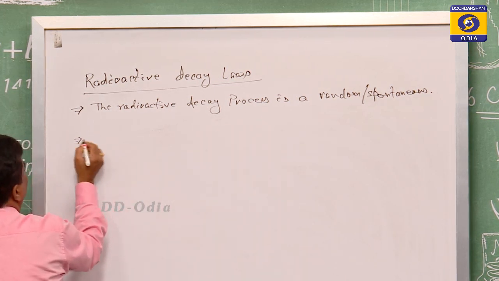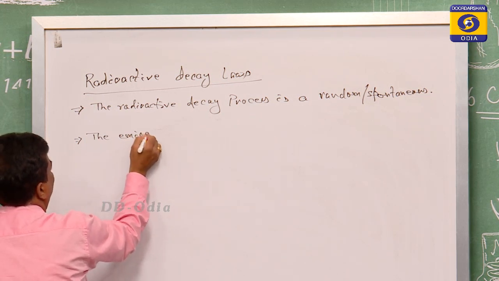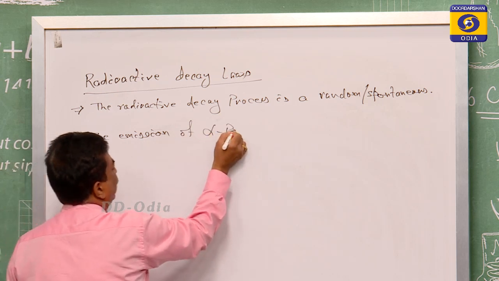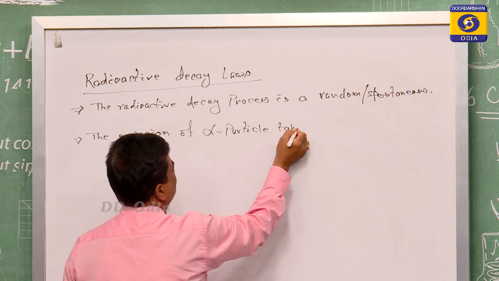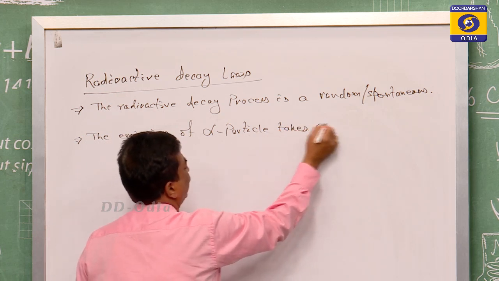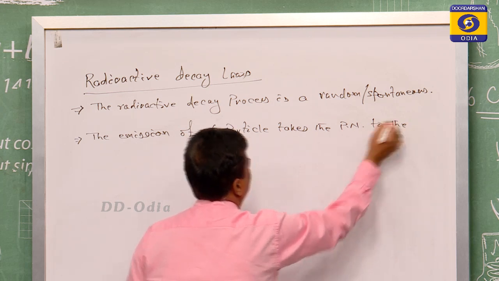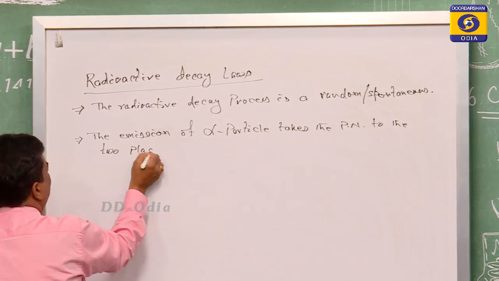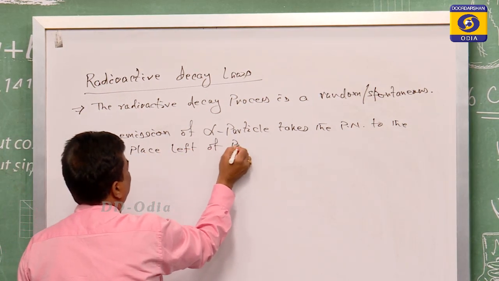The second one is the emission of an alpha particle takes the parent nuclei two places left of the periodic table.